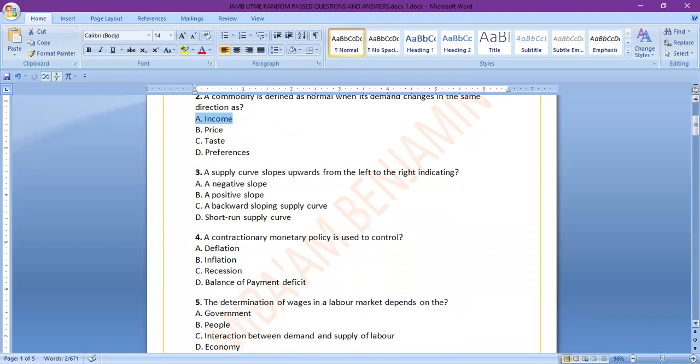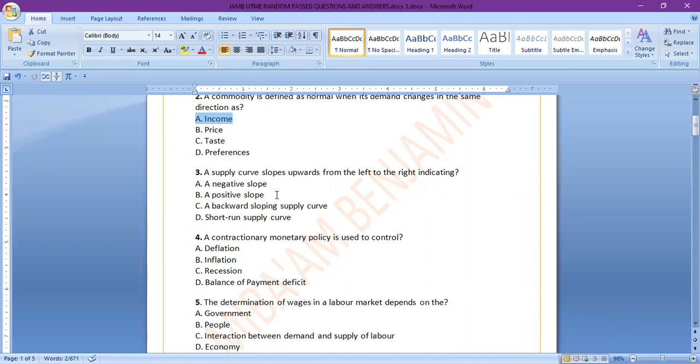Number three, a supply curve slopes upwards from left to right, indicating A, a negative slope, B, a positive slope, C, a backward sloping supply curve, D, a short run supply curve.